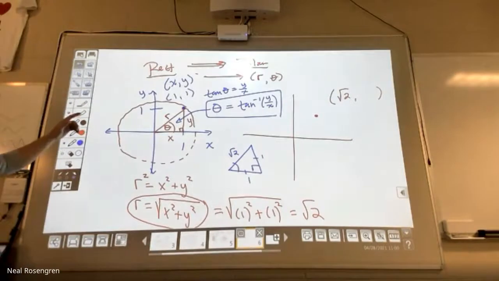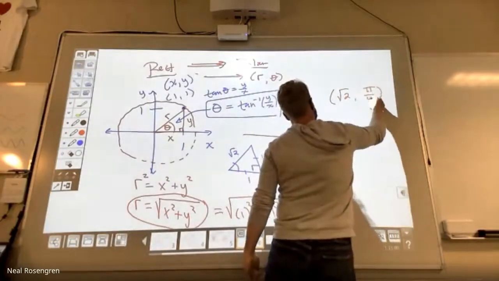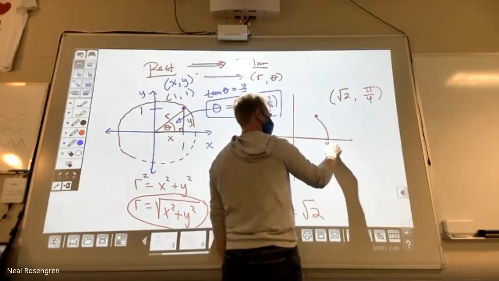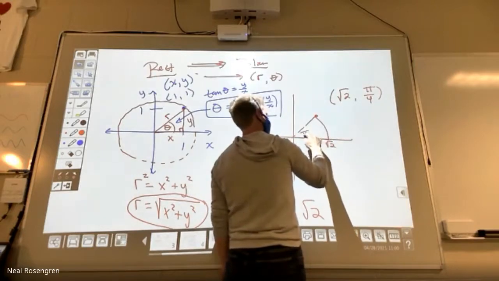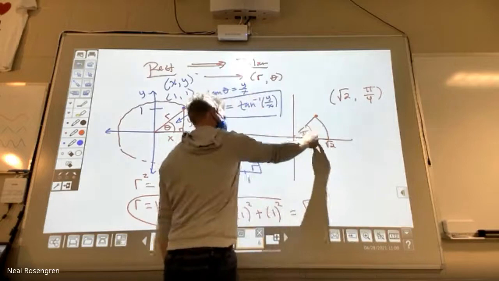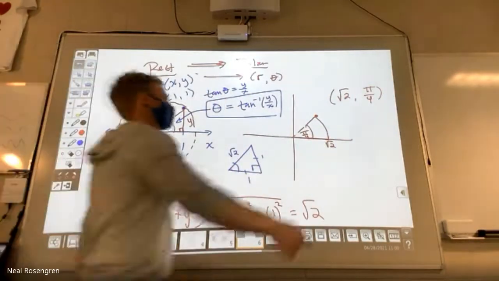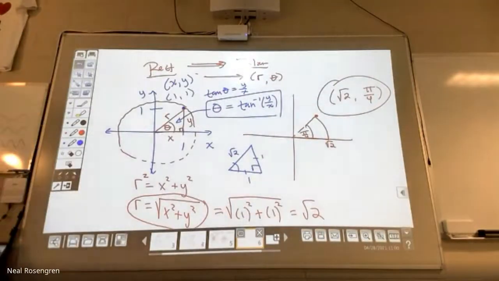So in radians, that's pi over 4. Go out to that circle and up this distance right there, radical 2, that angle right there, and that's how we get there. This would be the answer. That is the point 1, 1 written using polar coordinates.